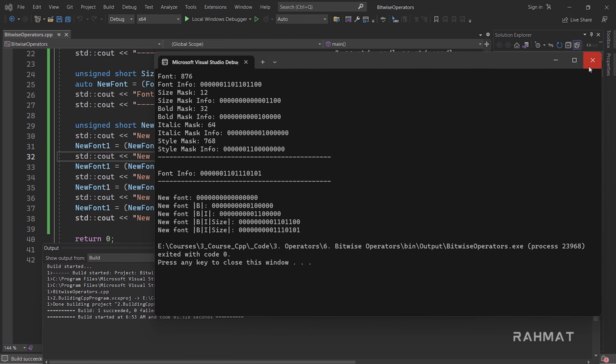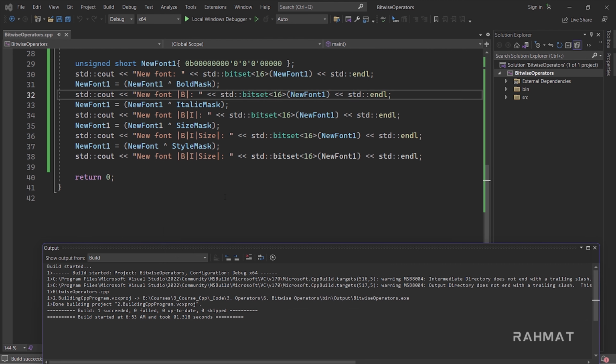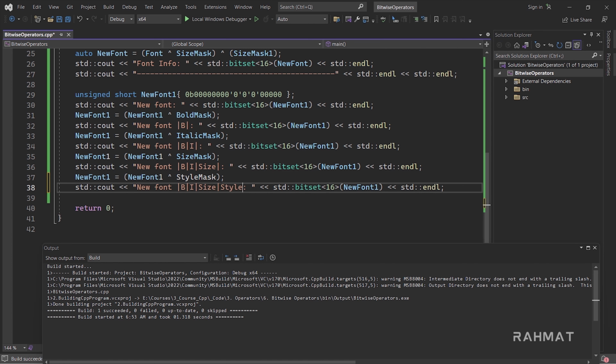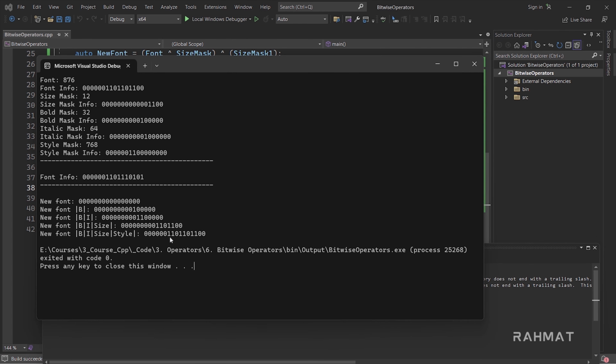We don't have style. Let's say again we will have the same problem. This is what should not happen, because I made a mistake with the name, but it's okay for now. Let's write that our new font has style as well. Now you can see the new font has that style. You can see these two numbers belong to style, these two are bold and italic, and these are font size.